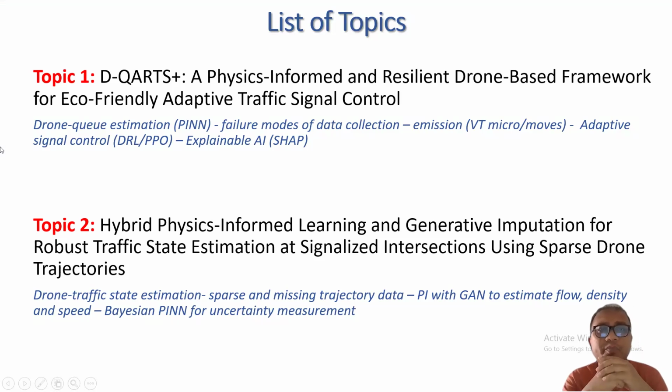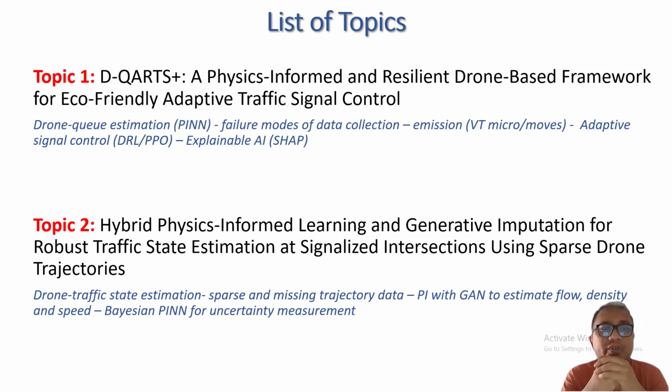So my first topic is on physics informed resilient drone-based framework. It also includes eco-friendly and all these join together to build an adaptive traffic control, and I named this D-Quartz Plus.